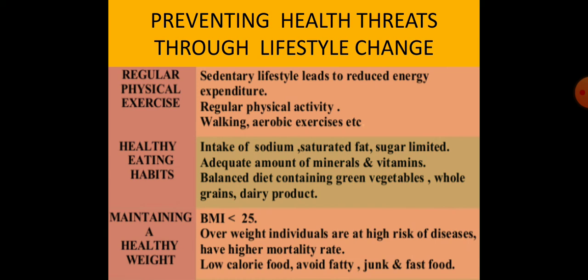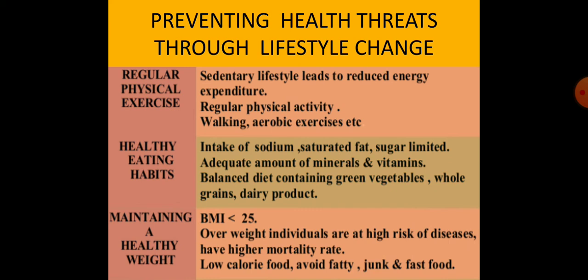Whatever problems arise due to the lifestyle, we can change them by changing the lifestyle. So that's why this topic is preventing health threats through lifestyle change. By changing the lifestyle, we can prevent various health problems.